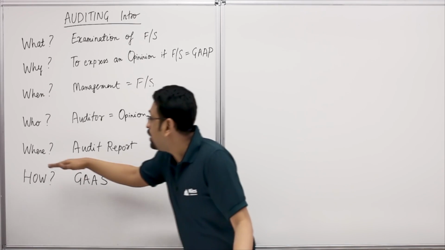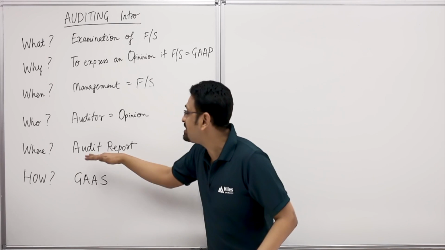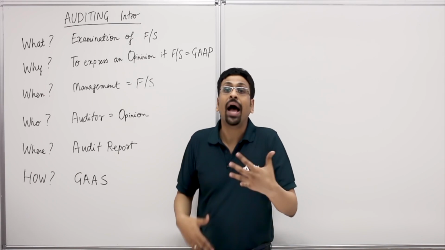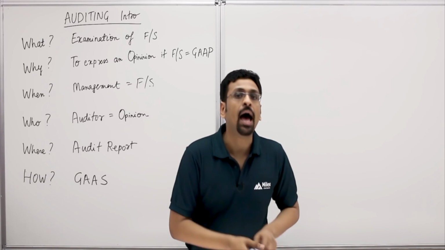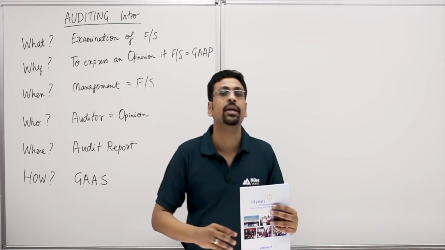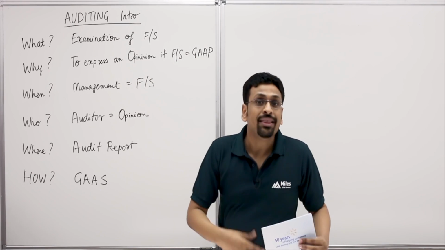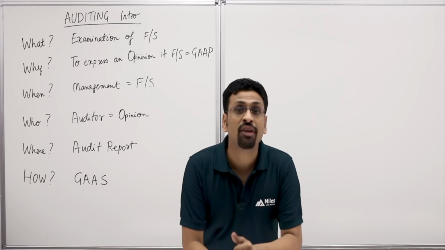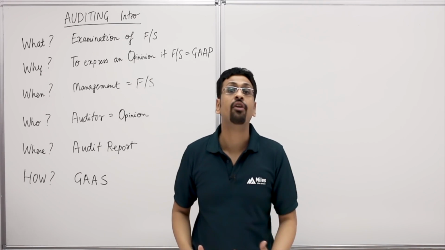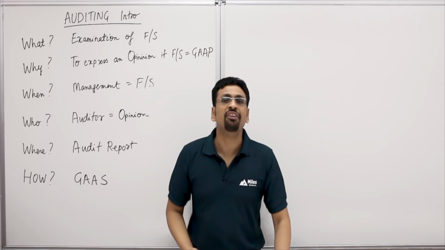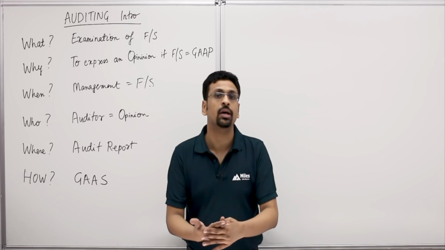Now, where do we report our audit findings? Where do we express our opinion? That's done on the audit report. Now, an audit report could have various kinds of opinion. Let's say we are happy with the financials. It's a clean opinion. We say they present fairly as per GAAP. In that case, we will give an unqualified opinion. If we smell something fishy, that's when we give a qualified opinion. If we say the financials are terrible, they're all cooked up, we would give an adverse opinion.